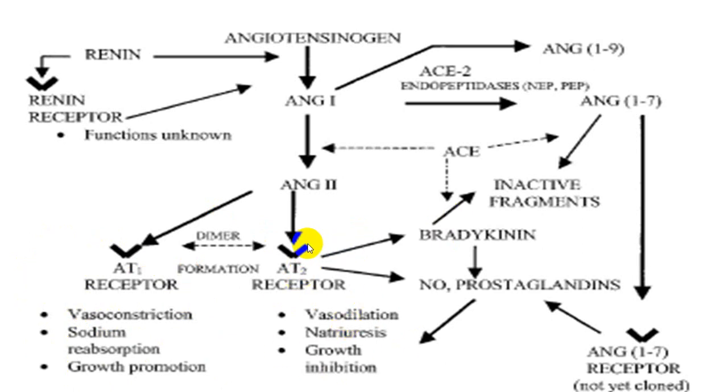While doing that, it is also increasing bradykinin production. And as it increases the bradykinin production, that bradykinin will be converted into inactive fragments by the ACE enzyme, and the action of bradykinin will be nullified. Also, bradykinin will be acting on prostaglandins and nitric oxide, and that will be a favorable effect. That nitric oxide and prostaglandin act as vasodilators, natriuretics and growth inhibitors. So these are the beneficial effects and these are the deleterious effects of angiotensin 2.